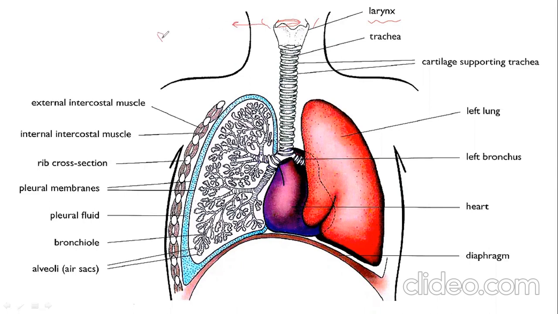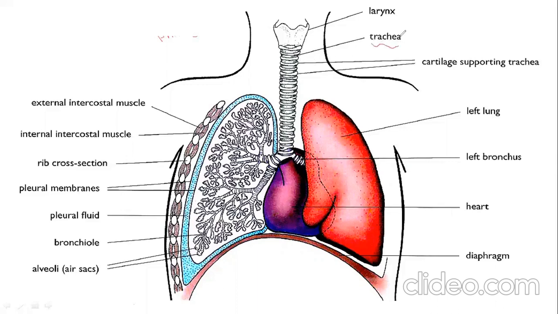So the pharynx, P-H-A-R-Y-N-X, is the region up to which food and air travel together. But after that, food will move toward the esophagus, or your food pipe, and air will enter the larynx. From the larynx, it will enter the trachea. This trachea is actually the windpipe, right?